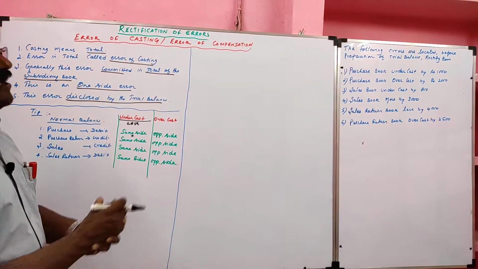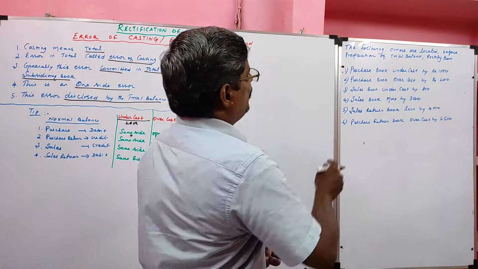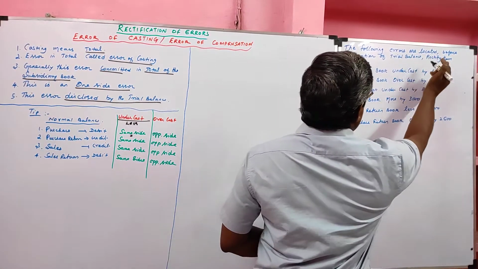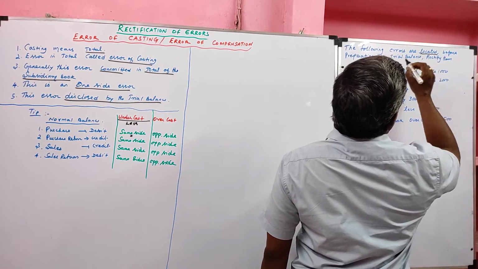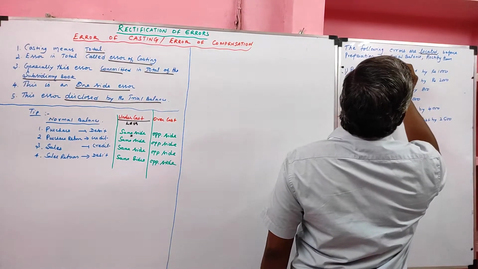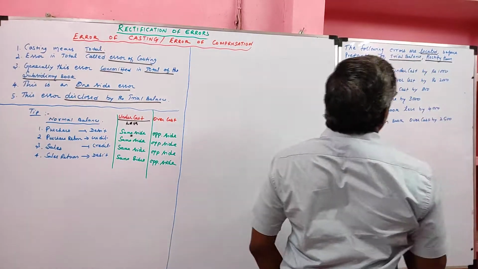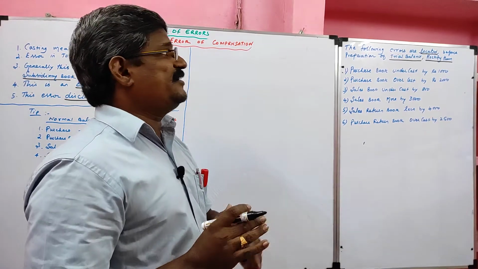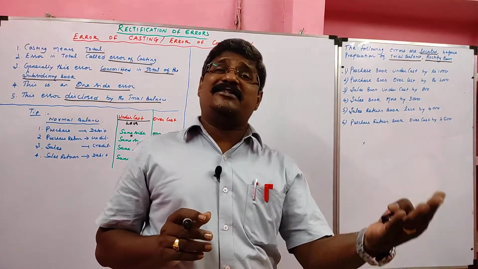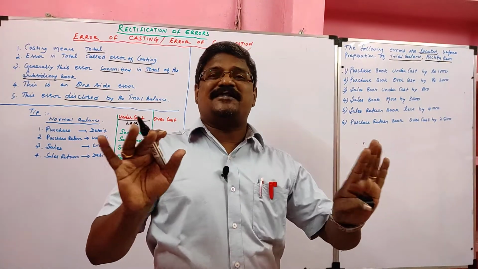Now let me see the problem. The following errors are located. Located means identified. Before preparation of trial balance, rectify them. Here they located this error before preparation of trial balance. So before preparation of trial balance means no suspense account will come.